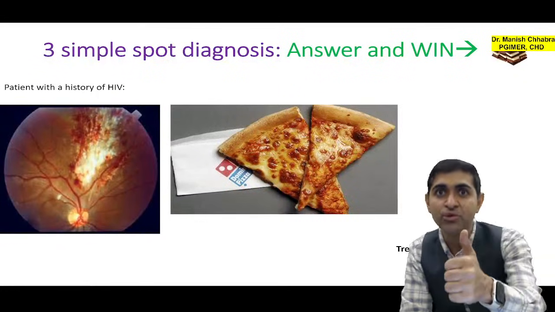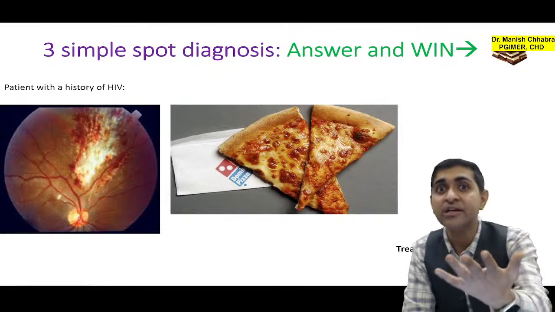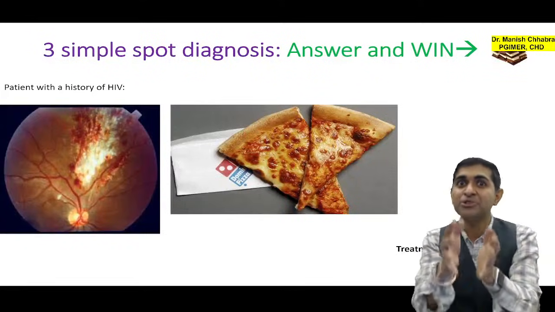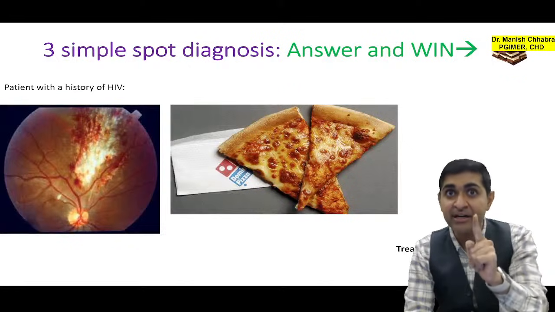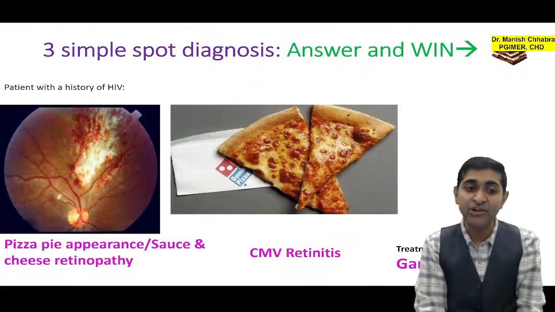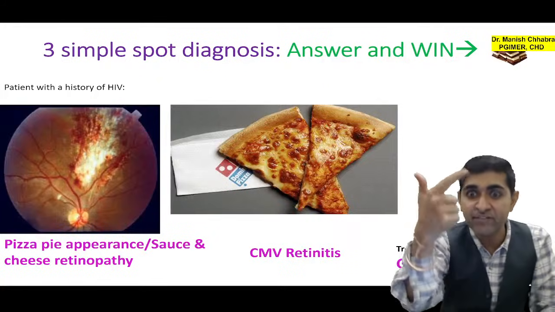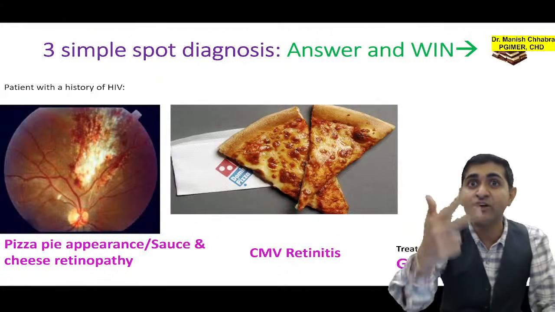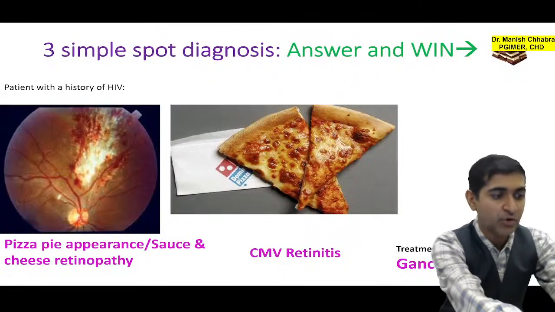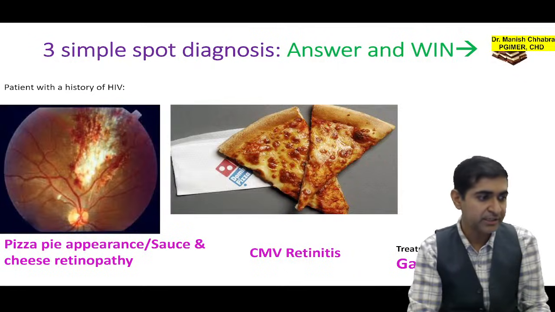So first and foremost you were supposed to know the diagnosis. You were not supposed to answer the diagnosis. You were supposed to think of the diagnosis, and based on that you were supposed to mark the right drug. So the treatment is ganciclovir. Treatment is ganciclovir. So first is pizza pie appearance, which we have already done. Second is CMV retinitis, and third is ganciclovir, which is your PYQ. It is your drug of choice, boys and girls. Very, very good. Wonderful, wonderful.